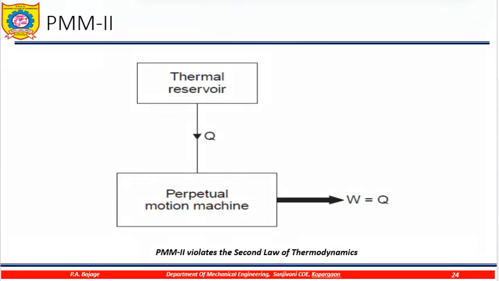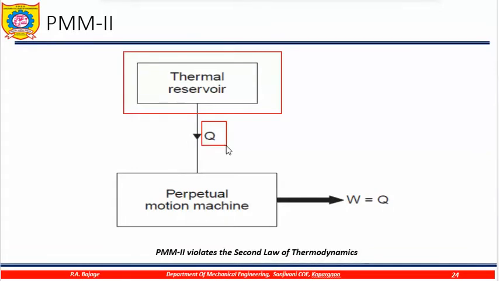So in simple words, PMM2 is such a hypothetical machine, hypothetical means imaginary machine, which violates the second law of thermodynamics. So violates the second law of thermodynamics means what? Now you can see in this diagram a thermal reservoir, which is having Q as its heat.